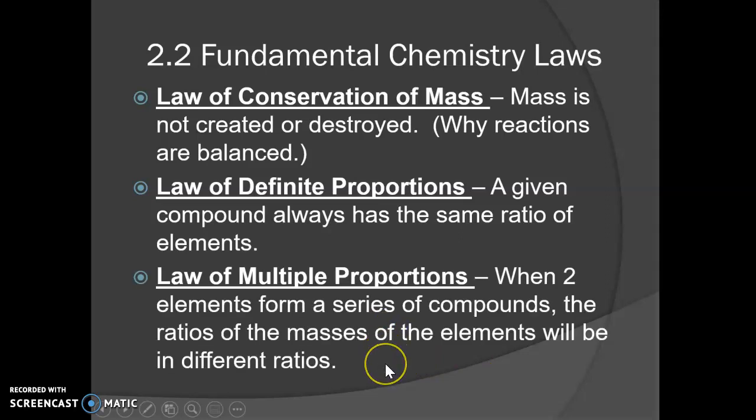It's this one that a lot of students struggle with. So make a note of this one. It's called the law of multiple proportions. And it says when 2 elements form a series of compounds, the ratios of the masses of elements will be in different ratios. To me, that's like blah, blah, blah. What did they just say?